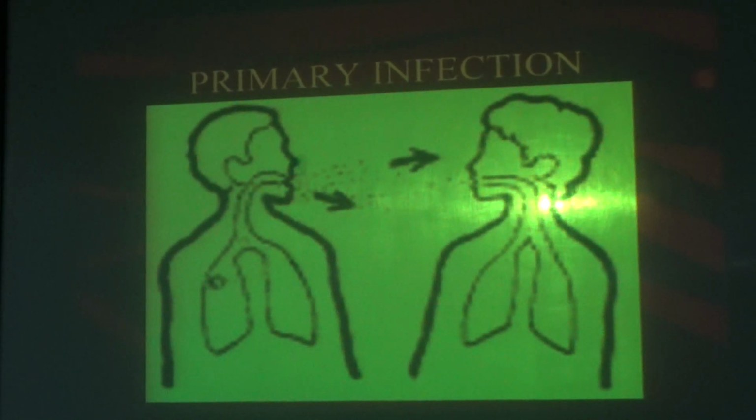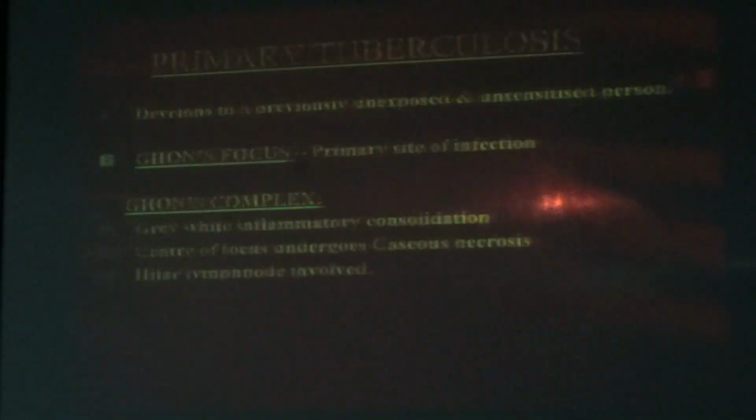Clear? Statistics, this is a long-back statistic, almost 10 years back from WHO: out of 4 individuals, 1 is infected with tuberculosis but not showing any signs and symptoms. But when his immunity is low, he may develop the disease. We will call it latent infection. One by one we will deal with it now.